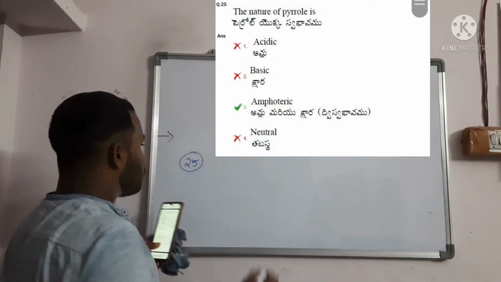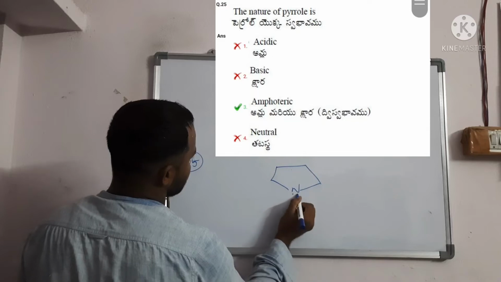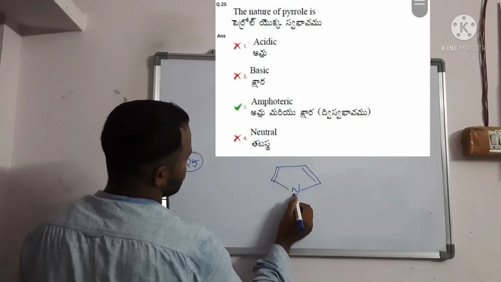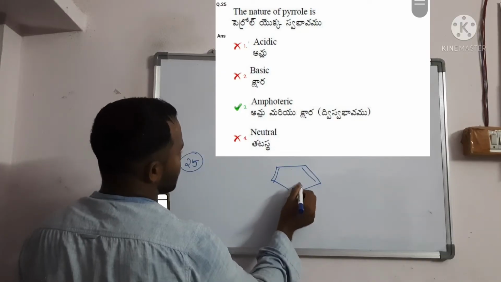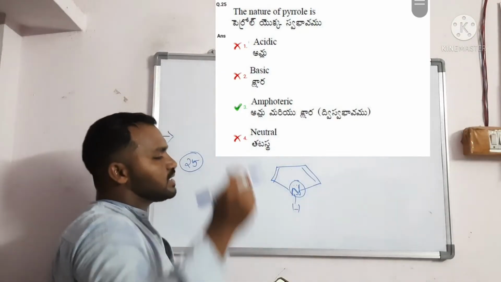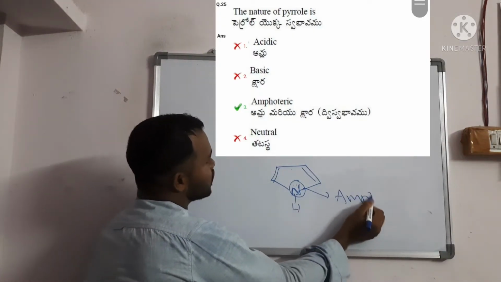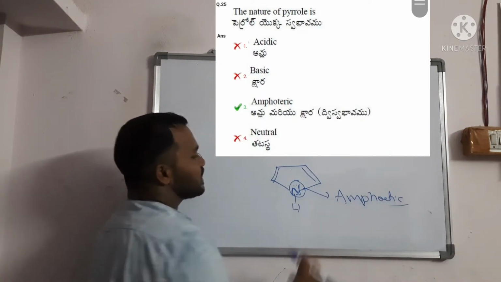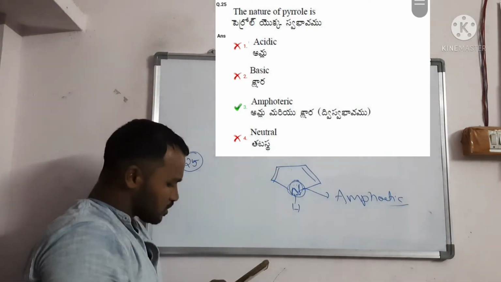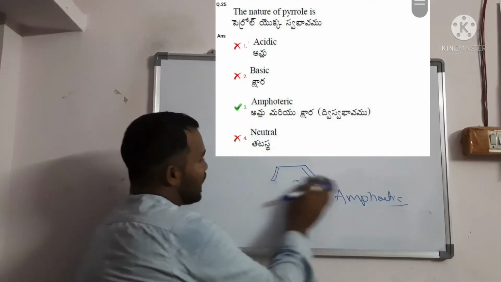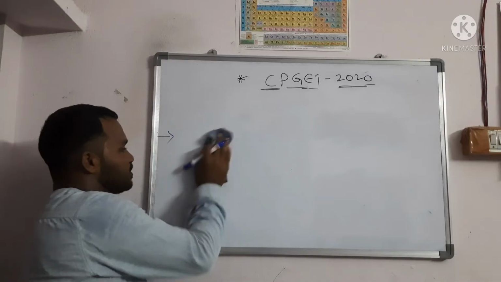The nature of pyrrole. Generally pyrrole contains nitrogen, and this nitrogen is responsible for the amphoteric nature. Amphoteric means it acts like both base and acid. So because of nitrogen it acts like both base and acid. So option number 3 is the correct answer for question 25.